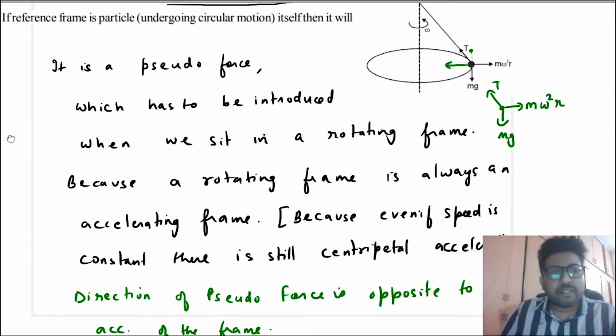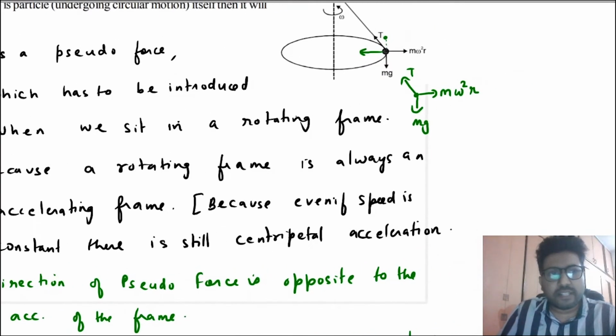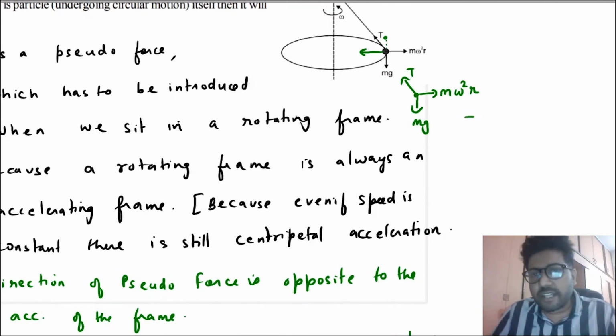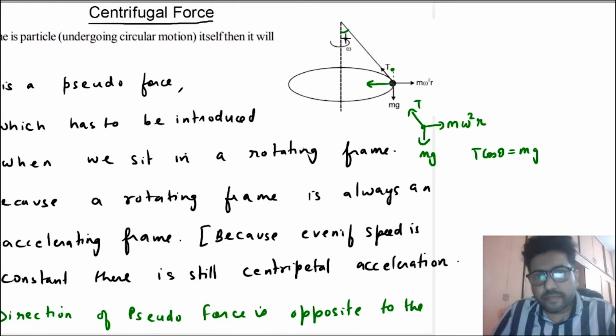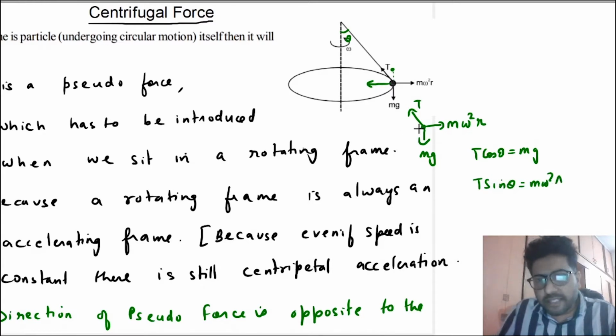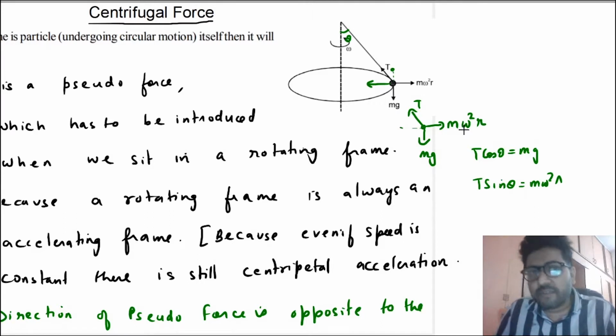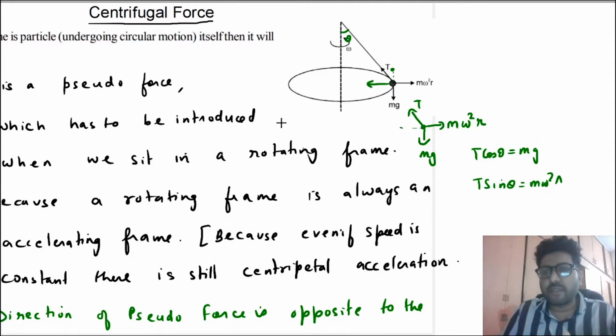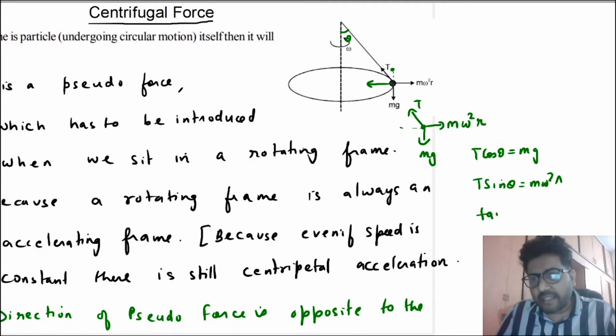In this case, because the net force has to be zero, you will say that T cos theta is equal to mg. So this angle is theta, and T sin theta is equal to m omega square r. Means in this case T sin theta is balanced by the centrifugal force. This pseudo force is called the centrifugal force. You will get the same result that we were getting before: tan theta is equal to omega square r by g.